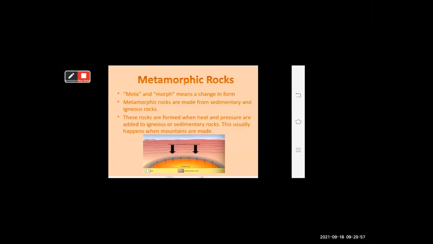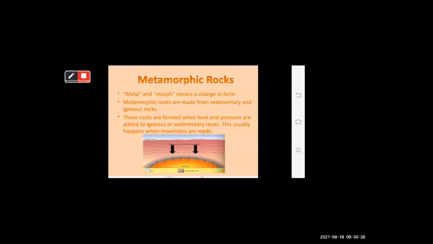First we will see what metamorphic means. Meta and morph mean a change in form, a change in the original form. Metamorphic rocks are made from sedimentary and igneous rock. These metamorphic rocks are made from igneous rock and sedimentary rocks.